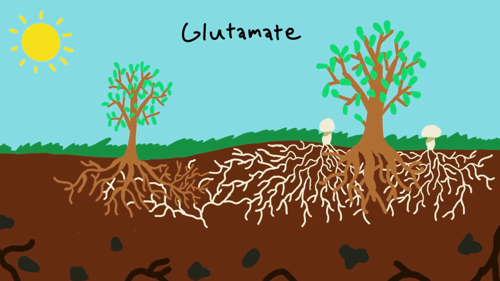Not only is this mycorrhizal relationship important for nutrients, it also may be important for communication. Fungal threads are hooked onto the roots of nearly every plant grown in the wild, and may be crucial to the way plants communicate with each other underground. The amino acids glutamate and glycine, important neurotransmitters in our brains and spines, actually pass between plants and fungi at the junctures where the two connect.